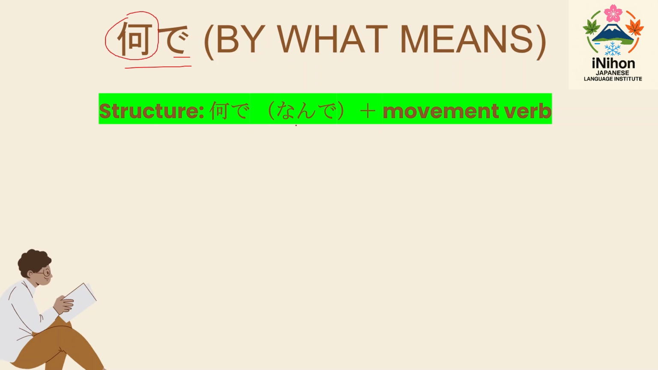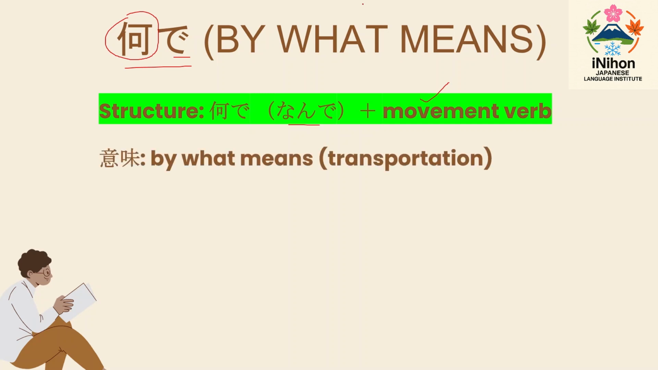You should add after this nande only the movement verbs, because by what mode of transportation means obviously that is the moving object, right? The transportation is a moving object, so you should use this nande before these moving verbs. Okay, and this is the meaning, as I already told, by what means of transportation or by what mode of vehicle. Okay, here I will show you a few examples, then you can understand more.